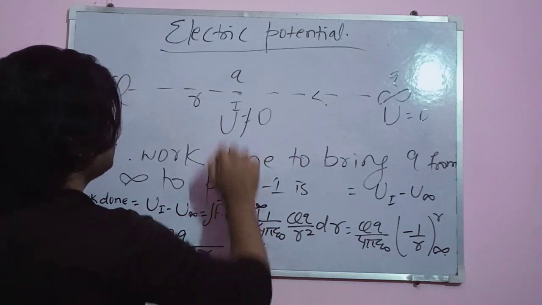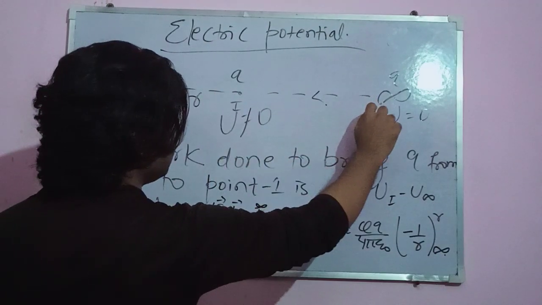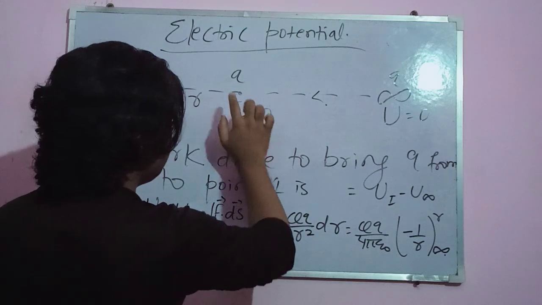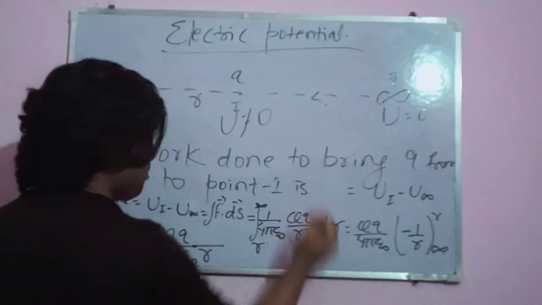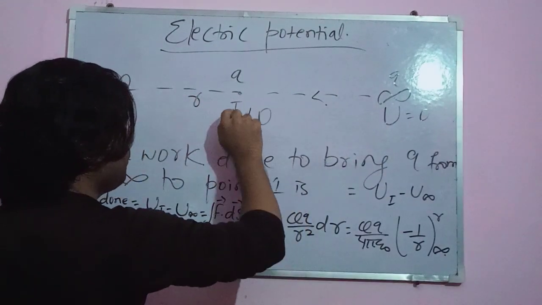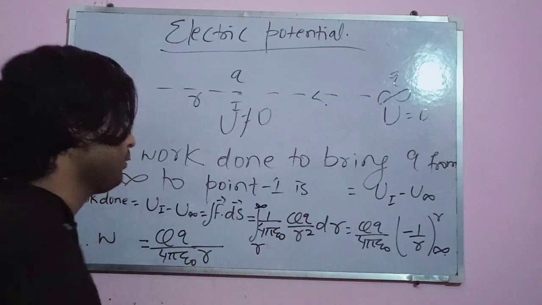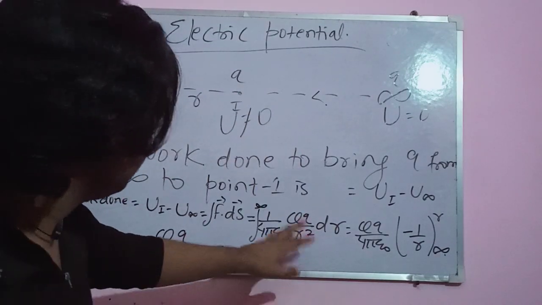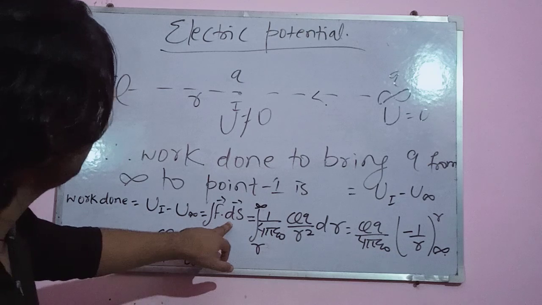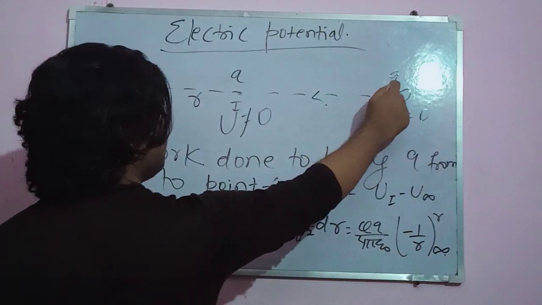Initially, I know ds is heading towards this. Calculation of ds goes from r to infinity, but it is opposite, so my integration starts from r to infinity. Understood?